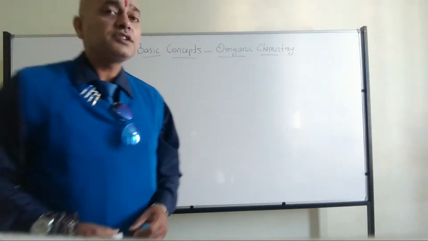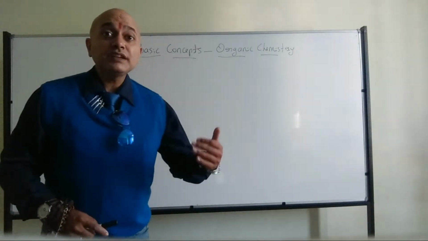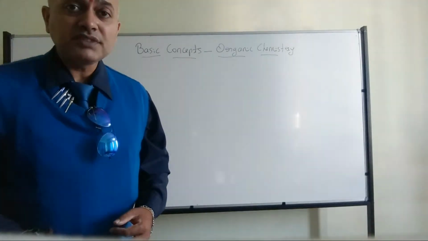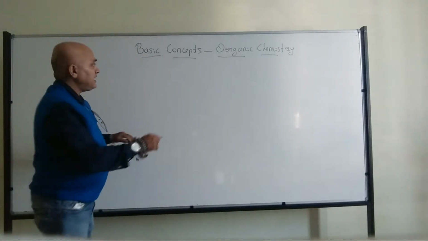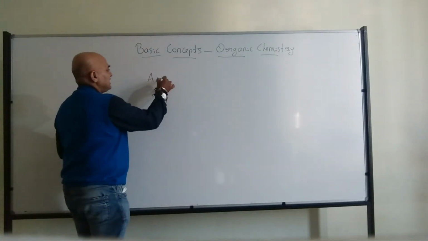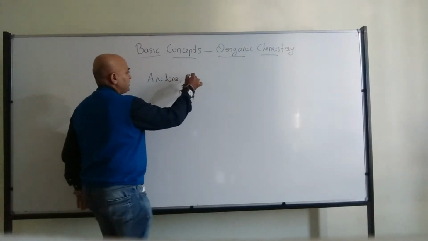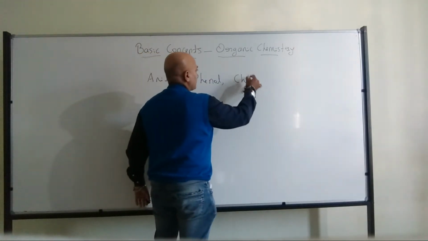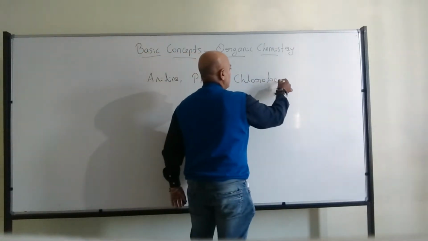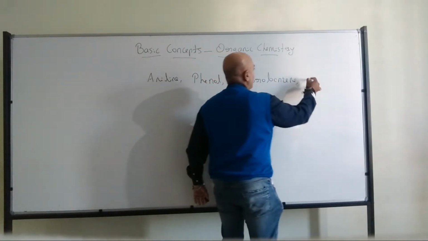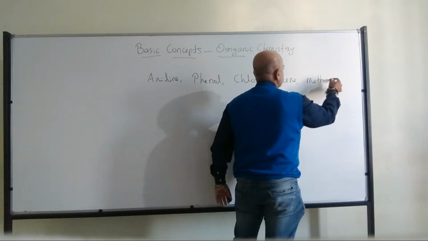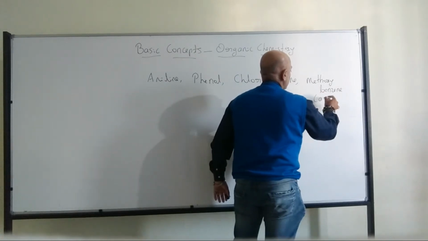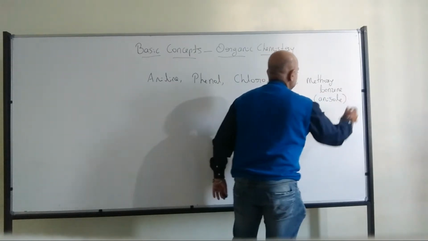Aniline, benzoamine. Yes, Gauri, they are examples. I'm asking which type of resonance. What you have written is correct. We discussed some examples where we took aniline, absolutely correct. Then I told you the same thing we can observe even for phenol or chlorobenzene, and even for methoxybenzene or alkoxybenzene, which is also called anisole.